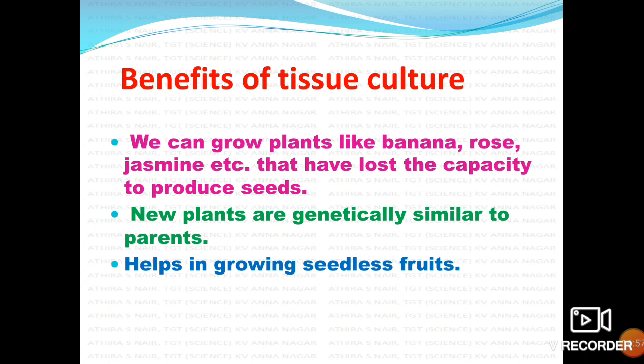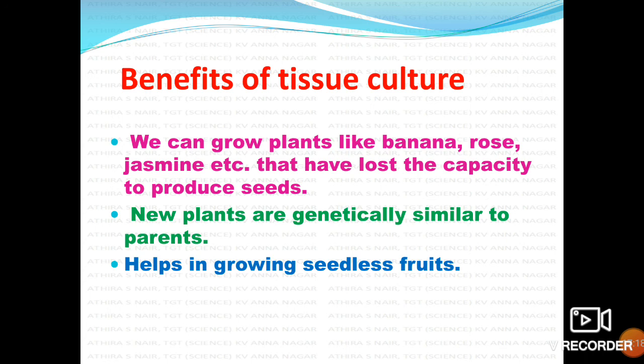Tissue culture. And it helps in growing seedless fruits. Nowadays in fruits such as grapes and oranges, we cannot find any seed. That is, they all are seedless fruits. That is produced by a method that we will learn later, parthenocarpy. Seedless fruits are produced by that.